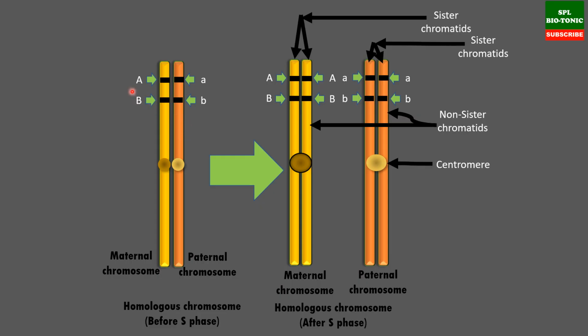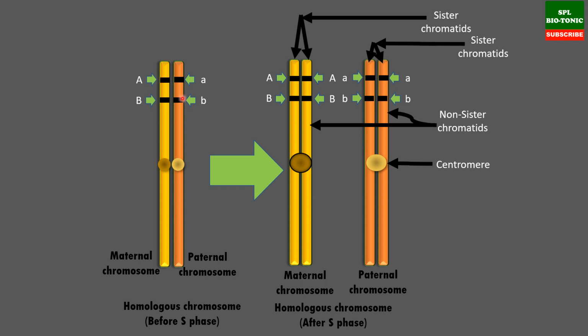Now to understand the linkage in more depth, let us understand the structure of chromosomes. These are the two chromosomes shown before S phase, that is, before doubling of chromosomes. This is one chromosome coming from mother, it is called the maternal chromosome. This is coming from father, therefore it is called the paternal chromosome. This pair of chromosomes is called homologous chromosomes, that is, chromosomes which are morphologically similar and carry similar genes on the same locus.